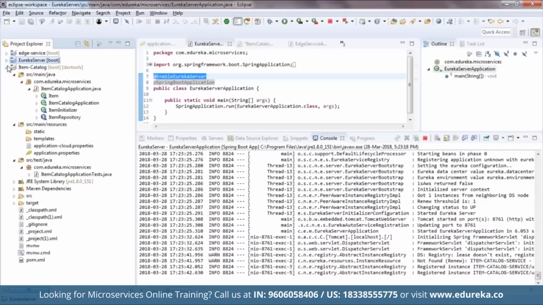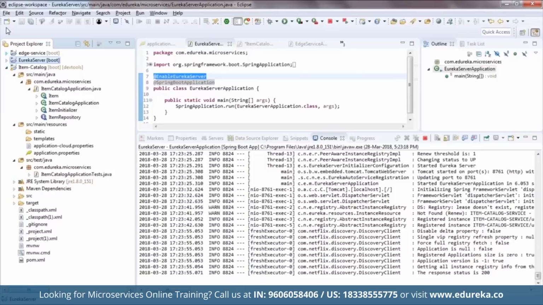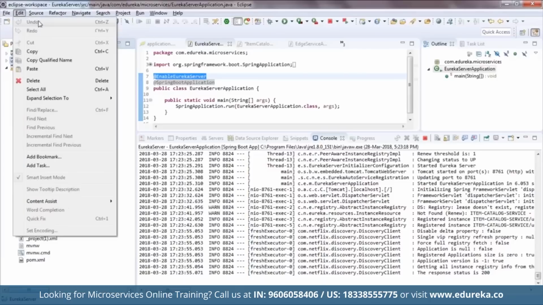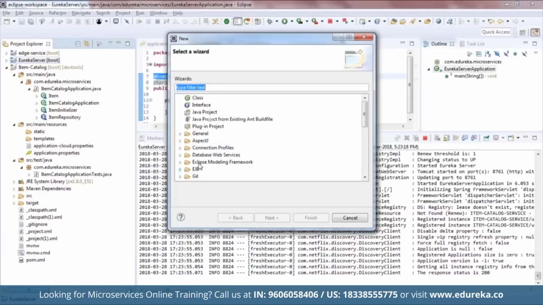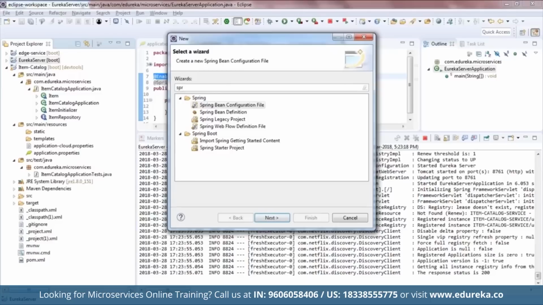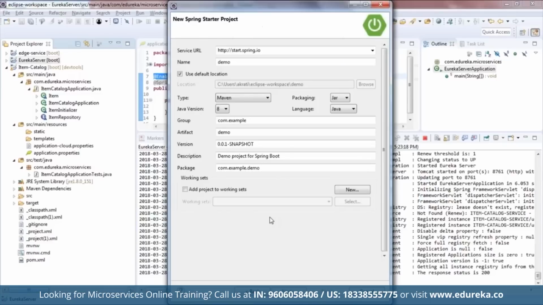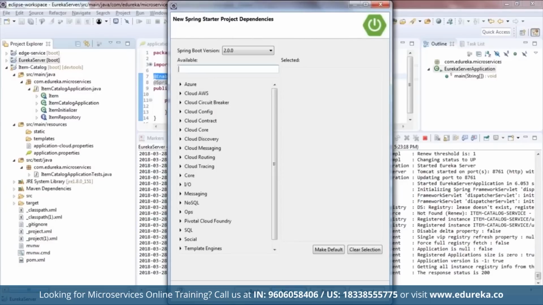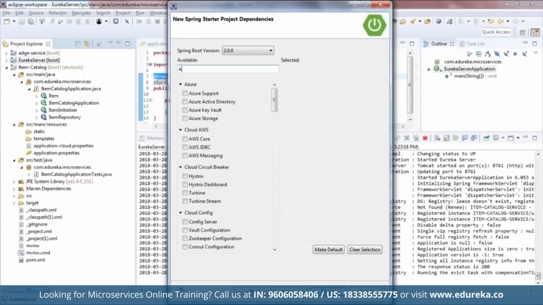Now let me talk about item catalog. For item catalog, we again click on new, go to other, Spring Starter Project, like we did for Eureka service. Give it whatever name you want. Then in the dependencies, there are a lot of dependencies that we need to import. Let me talk about that. The first thing we need to import is an actuator, right?